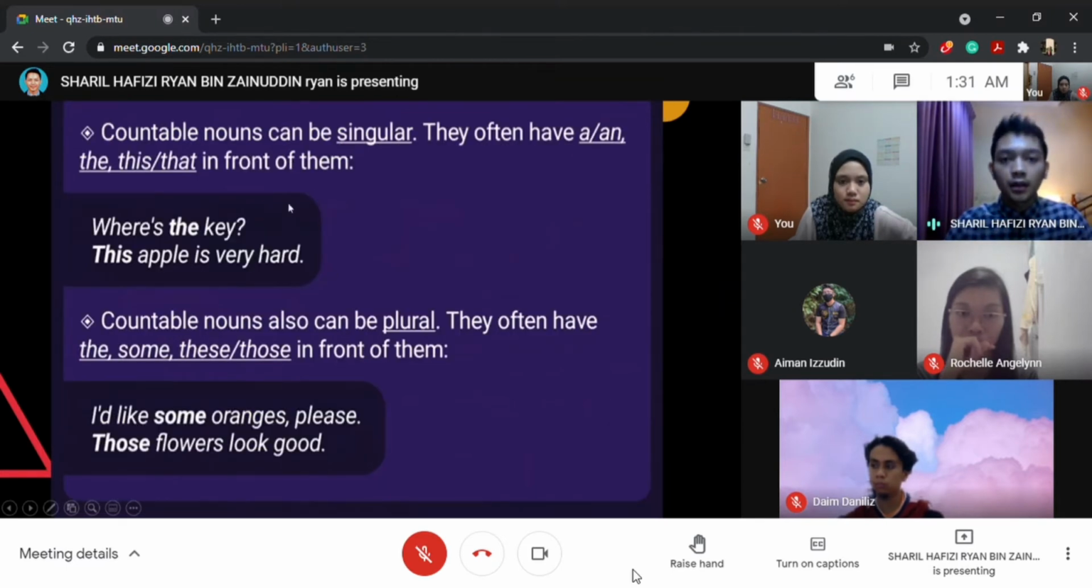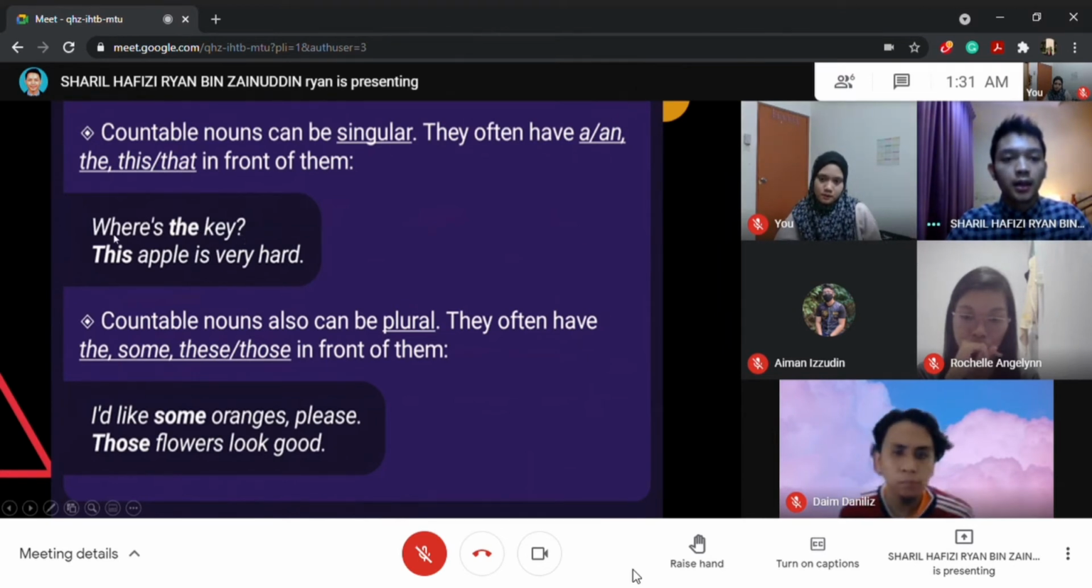So countable nouns can also be singular. They often have a, an, the, this or that. This is for singular. So where's the key? There's just one key. This apple is very hard. There's just one apple. As you can see, they use the word this. This apple is very hard. So there's only one.